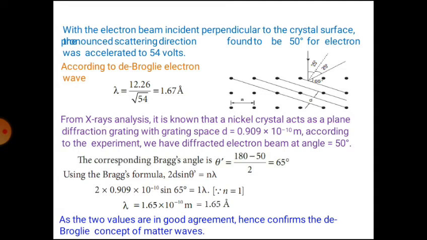According to the experiment, we have a diffracted electron beam at an angle of 50 degrees, as shown in the figure. Thus, in Bragg's equation, angle theta is equal to (180 minus 50) by 2. From the diagram, using Bragg's formula, 2d tan theta is equal to n lambda. By substituting all values, we get lambda as 1.65 Angstrom. As the two values are in good agreement, this confirms the de Broglie concept of matter waves.